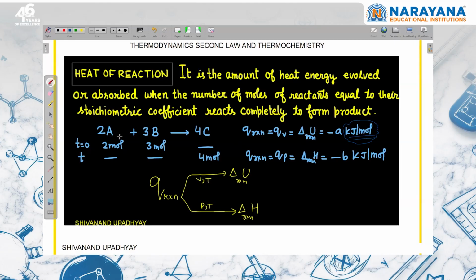It means one balanced reaction, according to it. Per mole means this, right? It is not related to reactant and product. It is related to the stoichiometric coefficient of reactant as well as product in the balanced reaction, right?